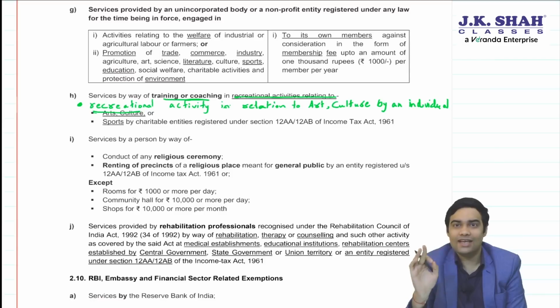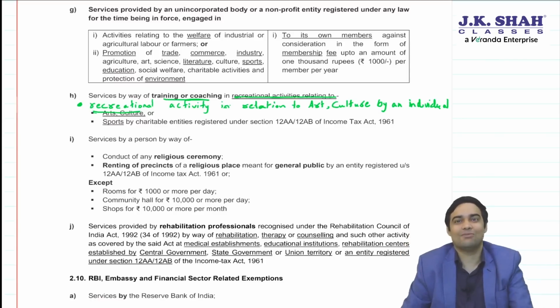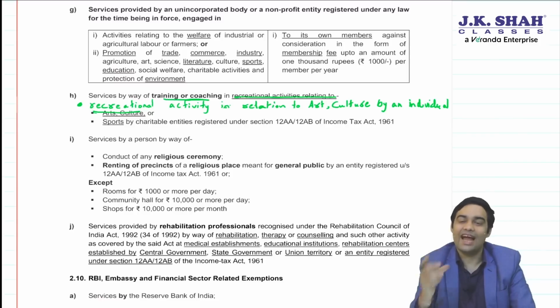So be very careful. Now arts and culture provided by a partnership firm, a body corporate, or an LLP will be liable to GST. The exemption is only available to an individual. So if a person is providing dance coaching and he is an individual proprietor, will he enjoy an exemption?